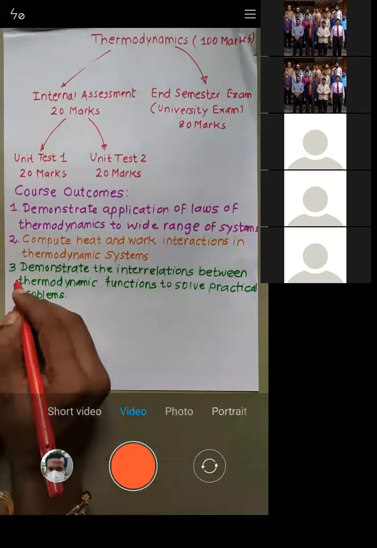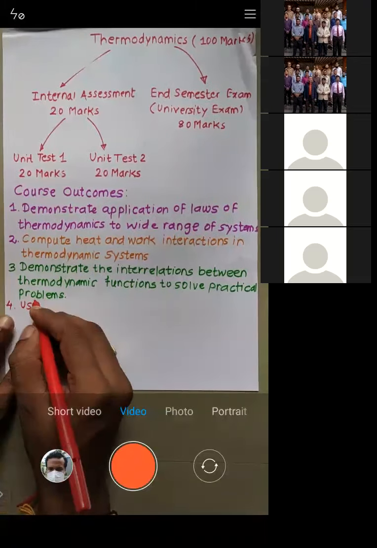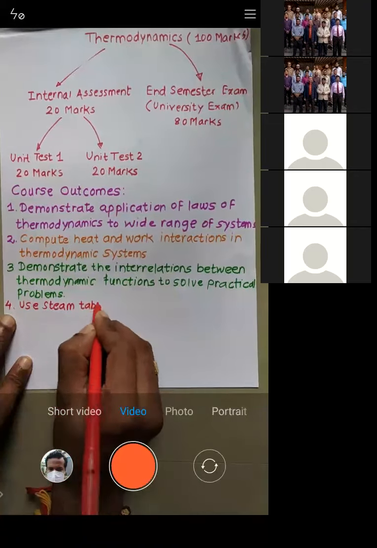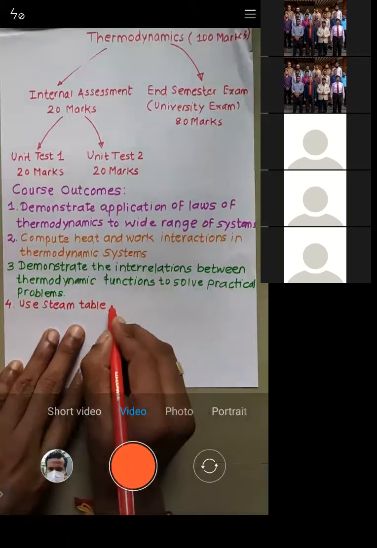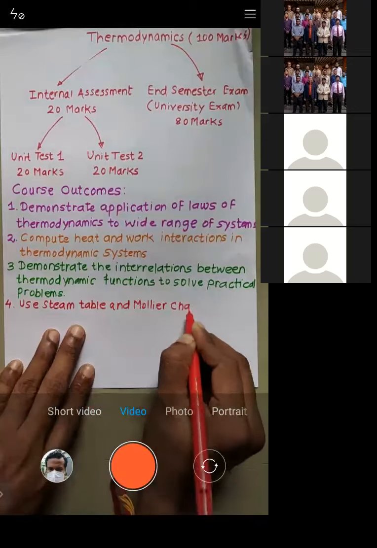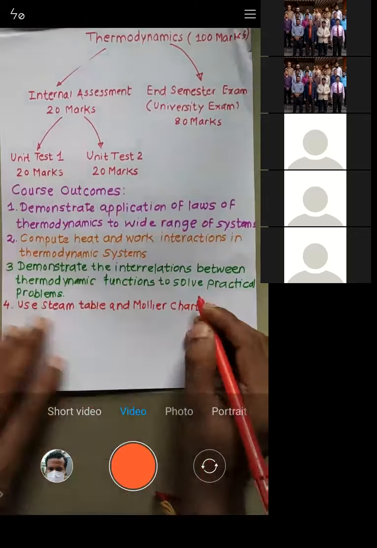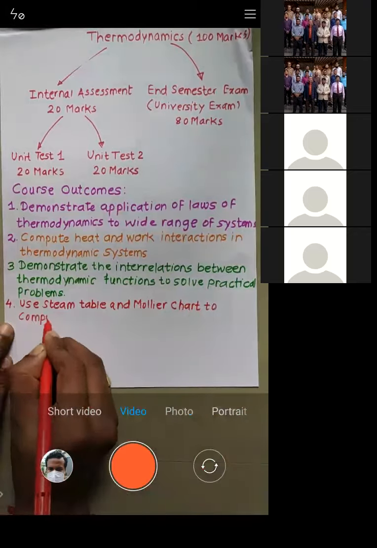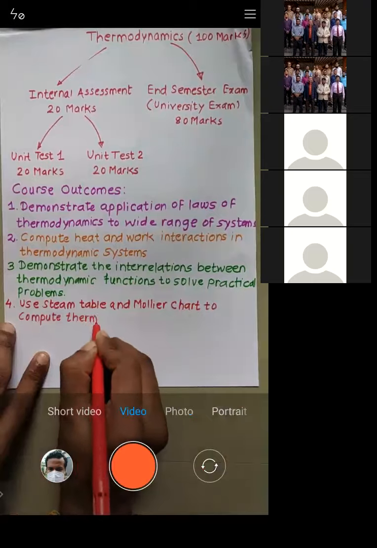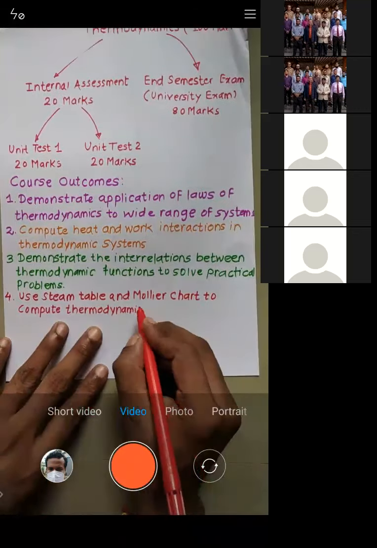Now I'll go to the fourth outcome. You should be able to use the steam table. Each of you should be able to use a steam table and Mollier chart. You should be able to use the steam table and Mollier chart to compute thermodynamic interactions.